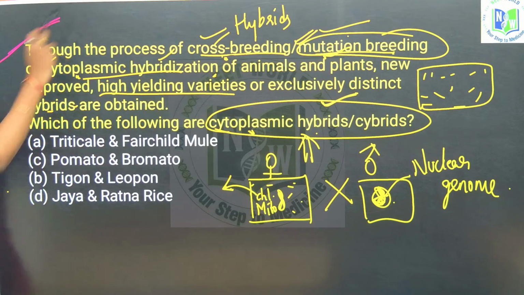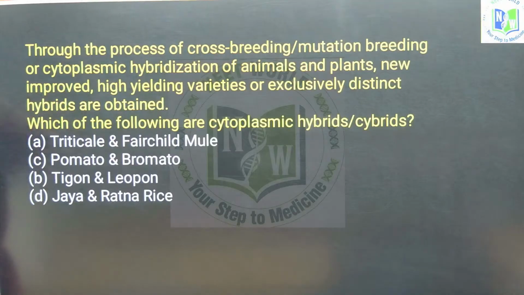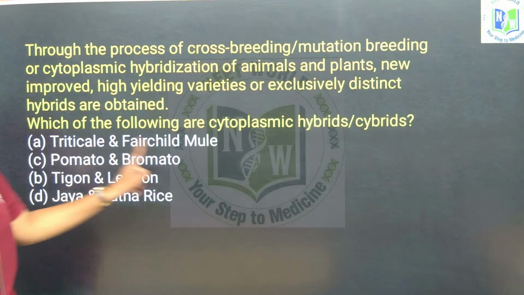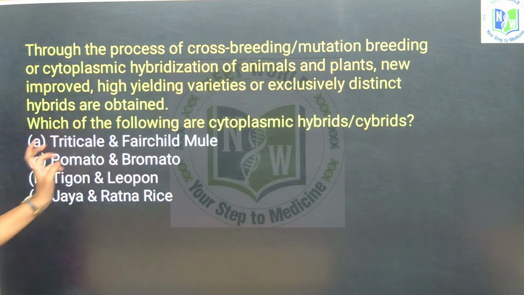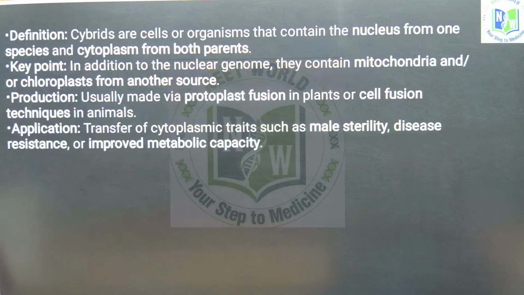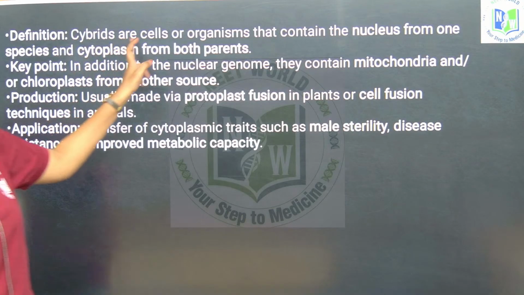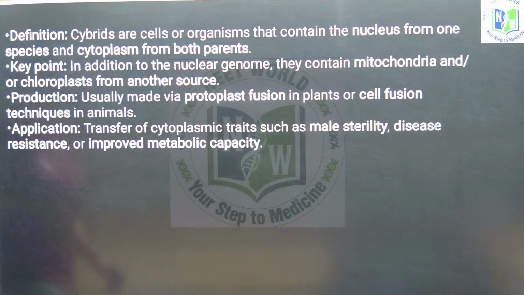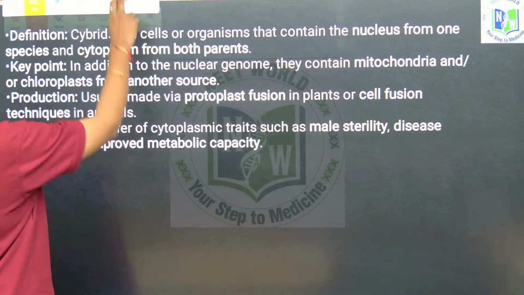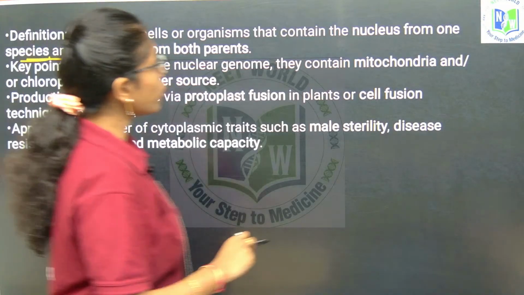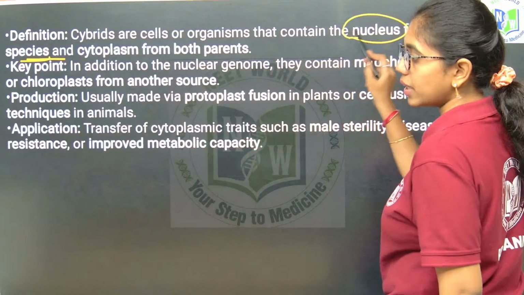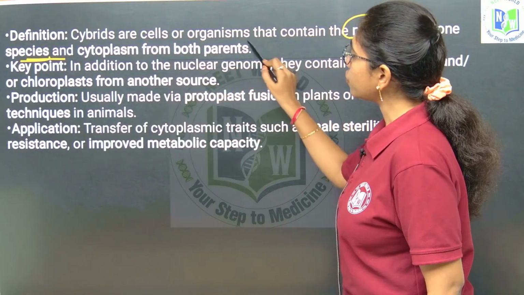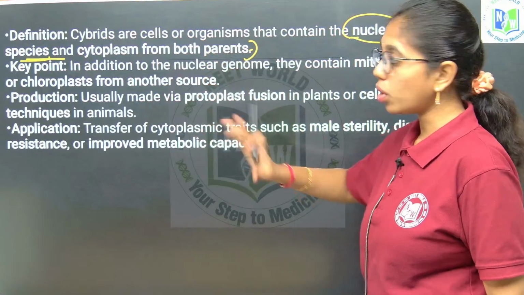So look at the explanation first, then you will understand clearly. Let us look into all the hybrids once, and their parents, their variations, then we can easily answer the question. Cybrids are cells or organisms that contain the nucleus from one species and cytoplasm from both the parents. Clear now? It has the nucleus from one species and cytoplasm from both parents.